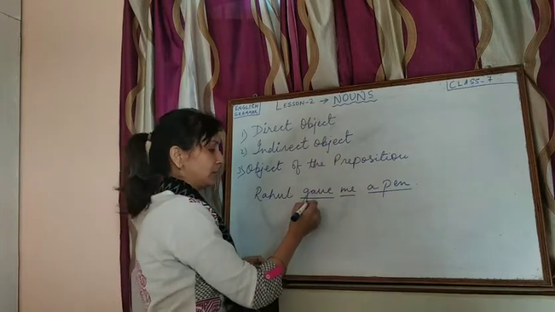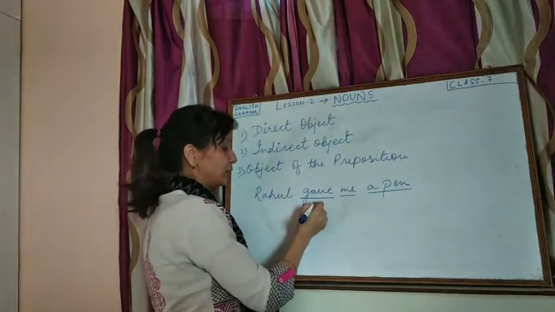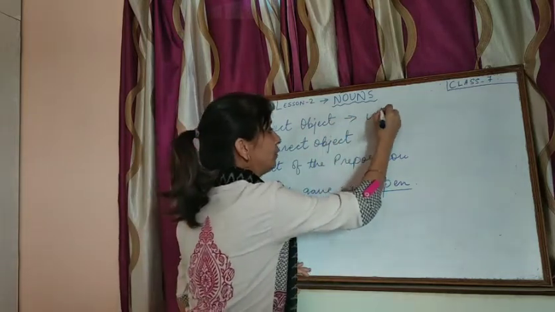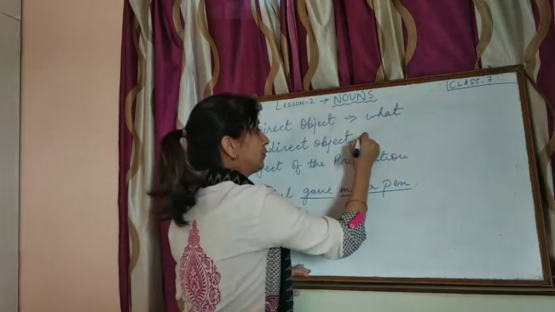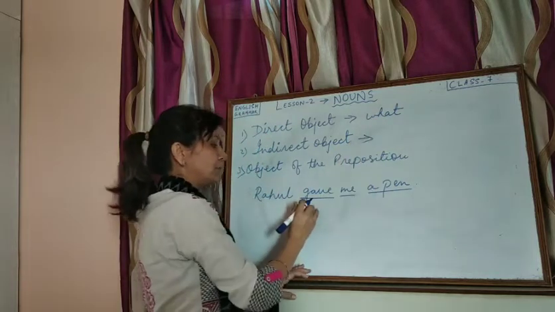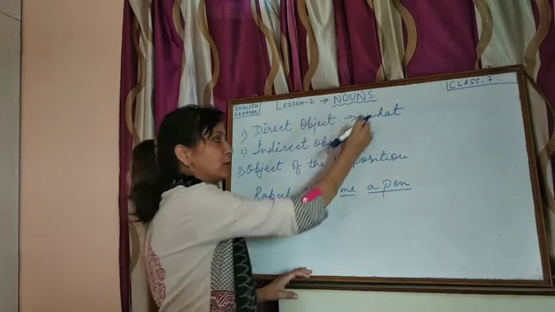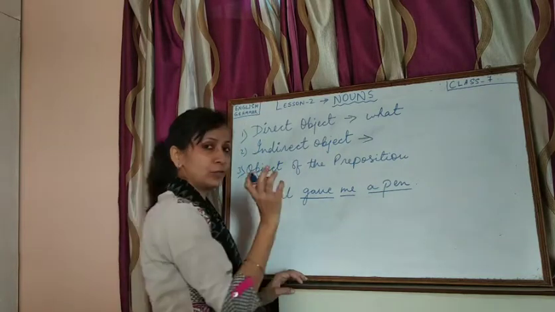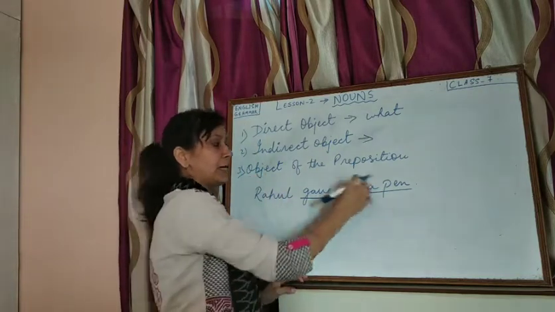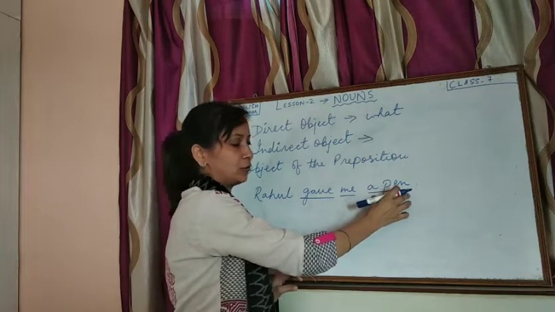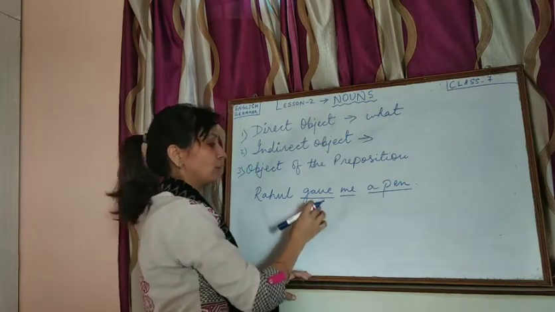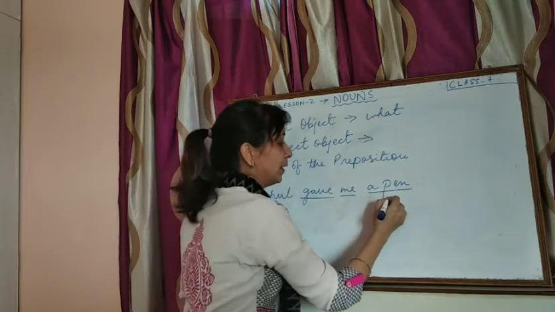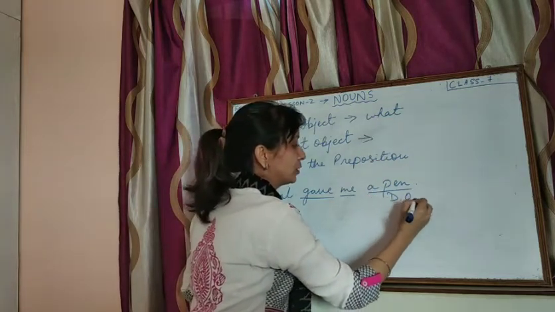So how will we know which is the direct object? The question for the direct object will be formed with what. We will ask the question with the given verb using what. What was given? A pen was given. So the question you form with what, you will get the answer of the direct object in the sentence. What was given? A pen was given. So this a pen is a direct object here.